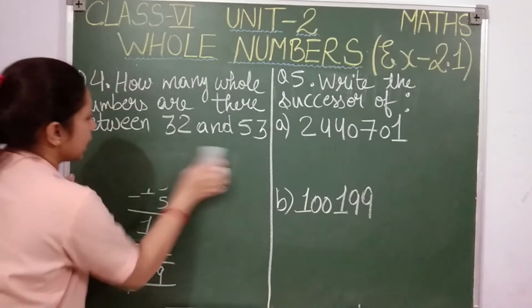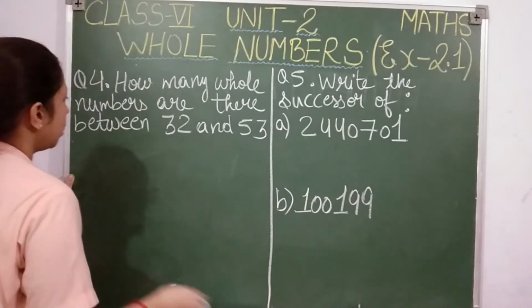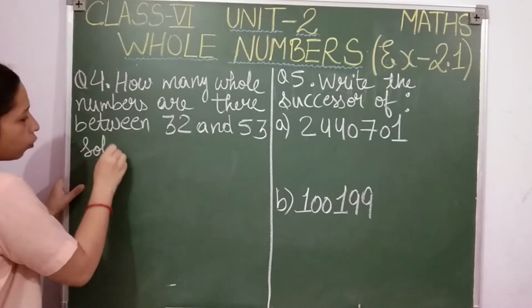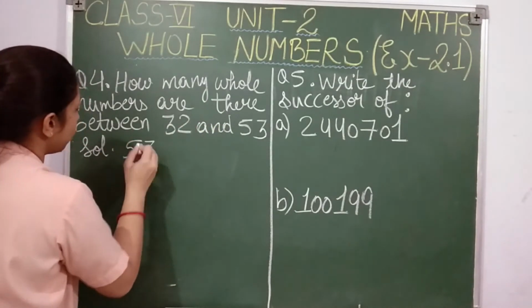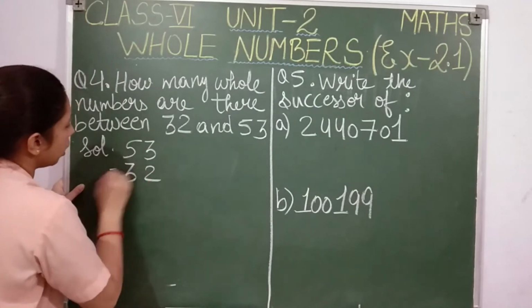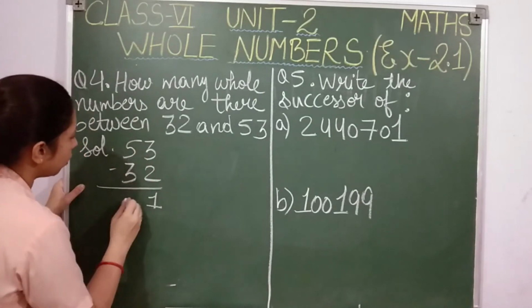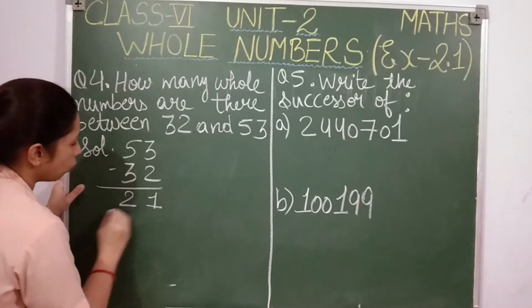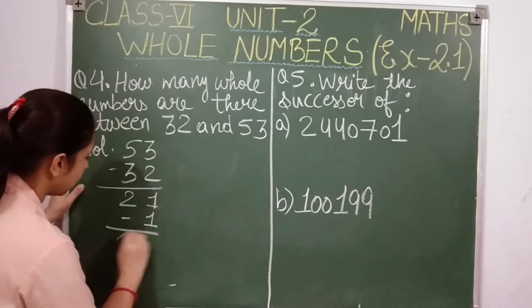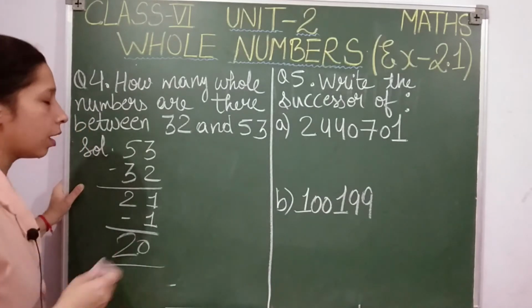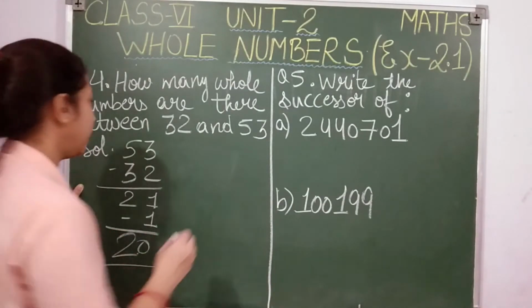So let us now solve this question. Solution, question 4, students. I will take the greater number, that is 53. I will subtract 32 from it. 3 minus 2, 1. Again 5 minus 3, 2. 21. Then what do you have to do? You have to subtract 1 from 21. So finally, how many numbers are we going to get? We will get 20 numbers.